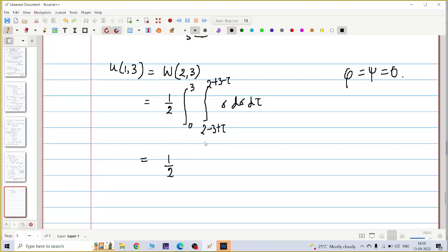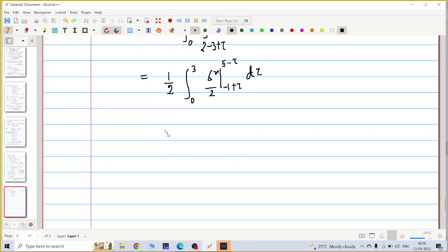So I just integrate this. This is sigma square by 2, evaluated from 2 minus 3, which is minus 1 plus tau, to 2 plus 3, which is 5 minus tau, d tau.